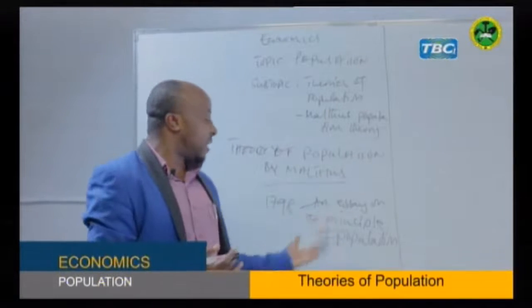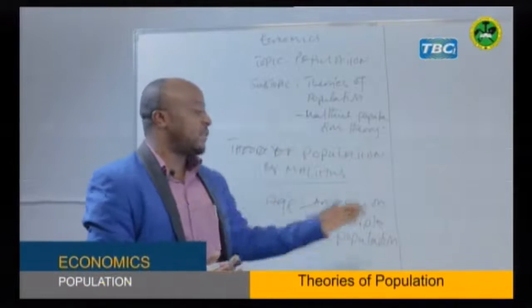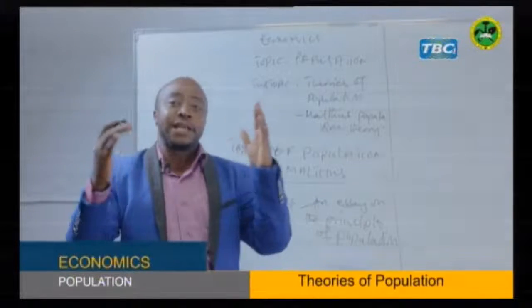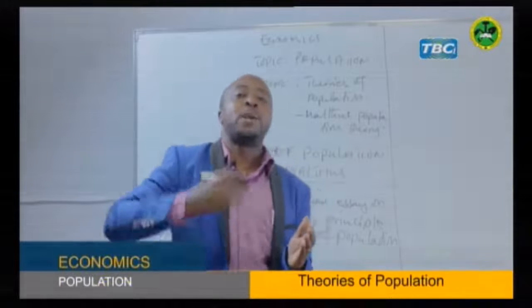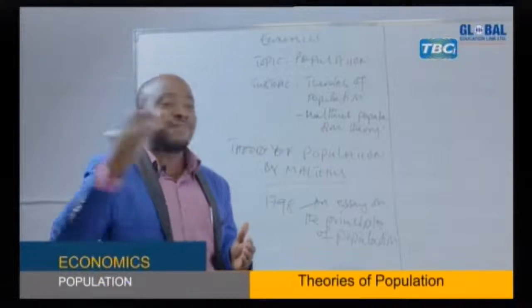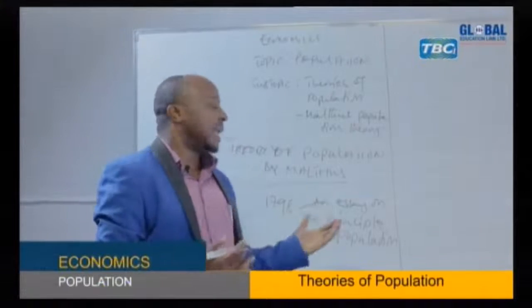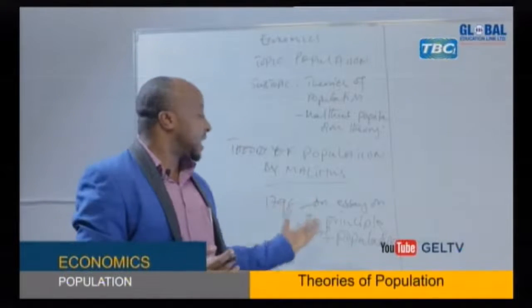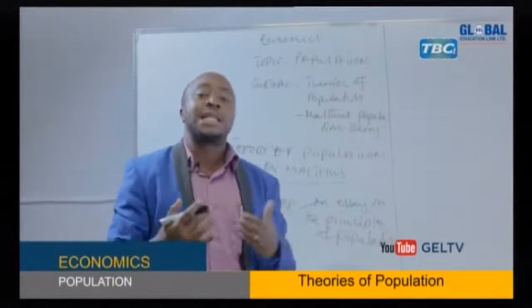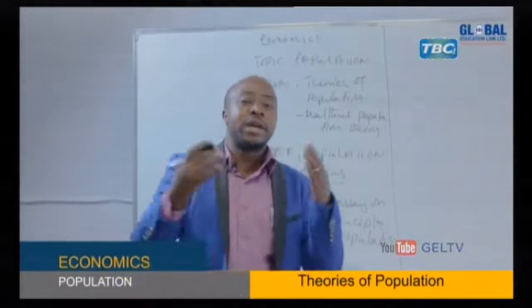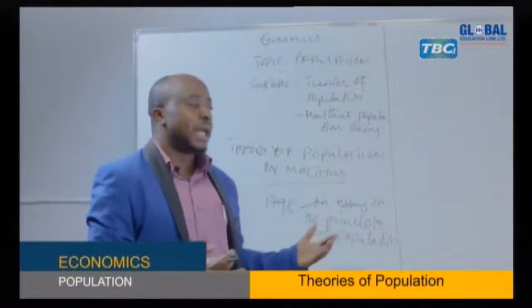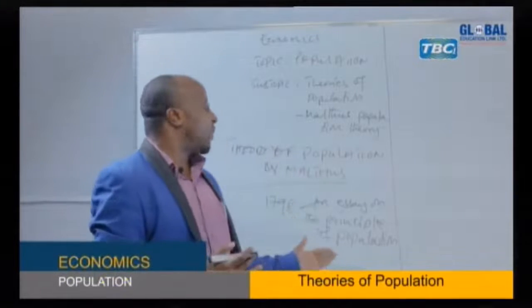So Malthus developed this theory to try to criticize his father, that population problems are not resulting from political issues, they are not resulting from poor governance, they are resulting from population increase. That if population is increasing in an uncontrolled way, it will reach a time when it will result into different problems. They result into unemployment, into shortage of food, into wars, misunderstanding, because of population increase.